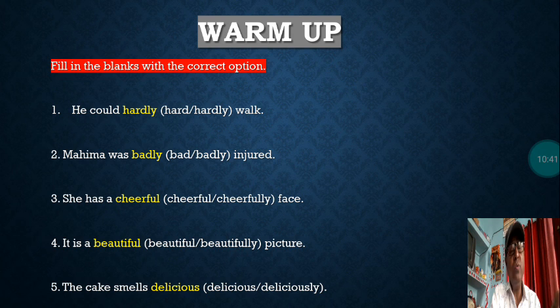Students, only one word out of these is an adverb. Cheerful is an adjective. Cheerfully is an adverb. So, she has a cheerful face. Here it will not be an adverb. That will be cheerful. It is a beautiful picture, not beautifully picture. The cake smells delicious, not deliciously.